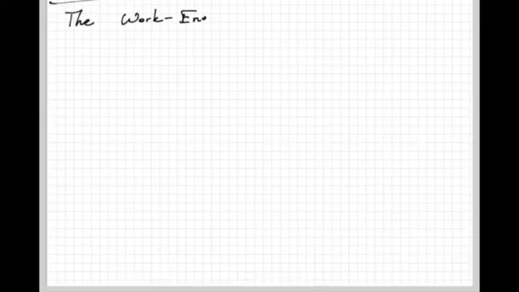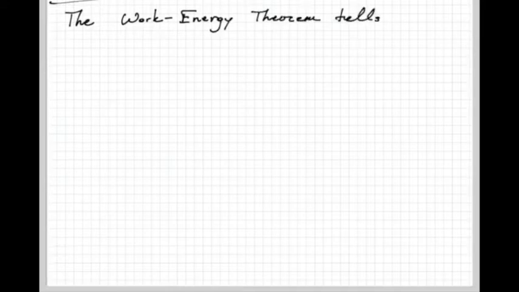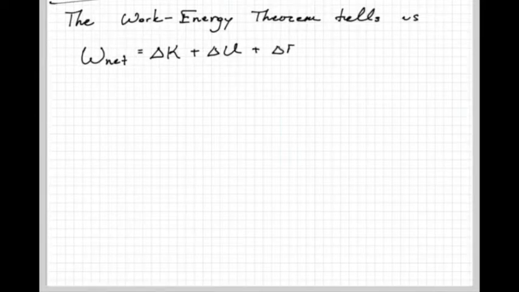Now, let's combine all these ideas we've come up with about the work energy theorem in all the videos so far. So the work energy theorem tells us that the net work will do what? It'll change our kinetic energy. It will also change our potential energy. It can also change our thermal energy. Okay? So this is a very generic expression about how work and energy are all related.